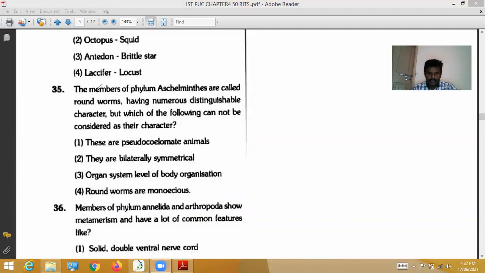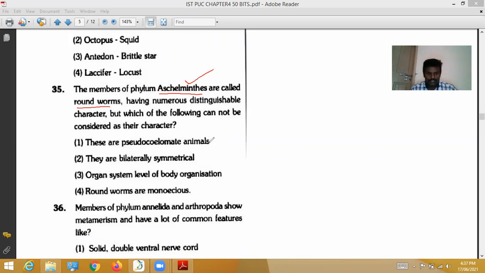The members of phylum Aschelminthes are called roundworms. They have numerous distinguishable characters, but which of the following cannot be considered as their character? Four characters were given. Among these, which one is not considered as a character of Aschelminthes?